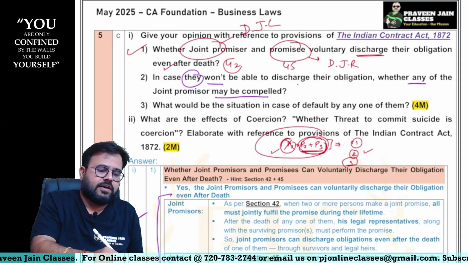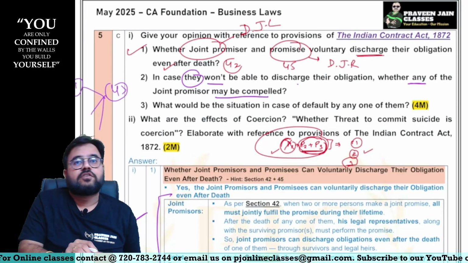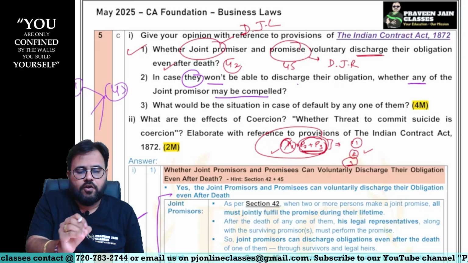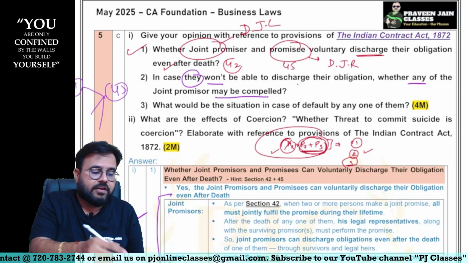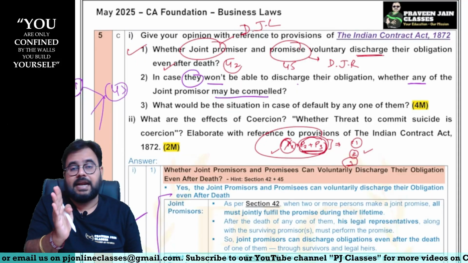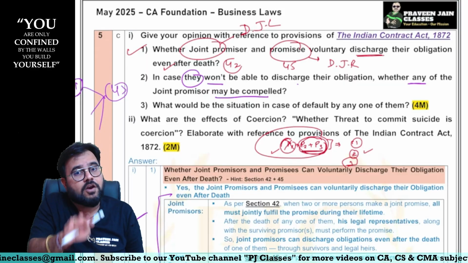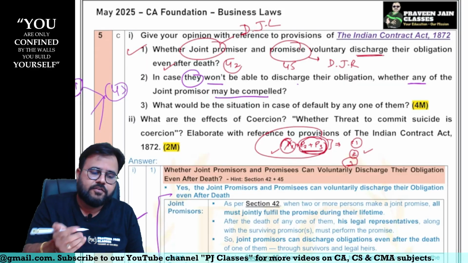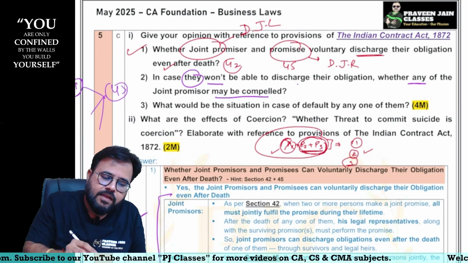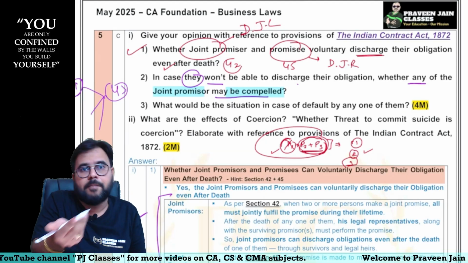Can I say for that, Section 43 May, we have studied 3 rules, sir. Rule number 1 was saying what, sir? Section number 43 May, rule number 1: the promisee can demand the performance from any one of the promissors or all of the promissors. So answer is over. Whether any one of the joint promissors may be compelled, answer is yes.